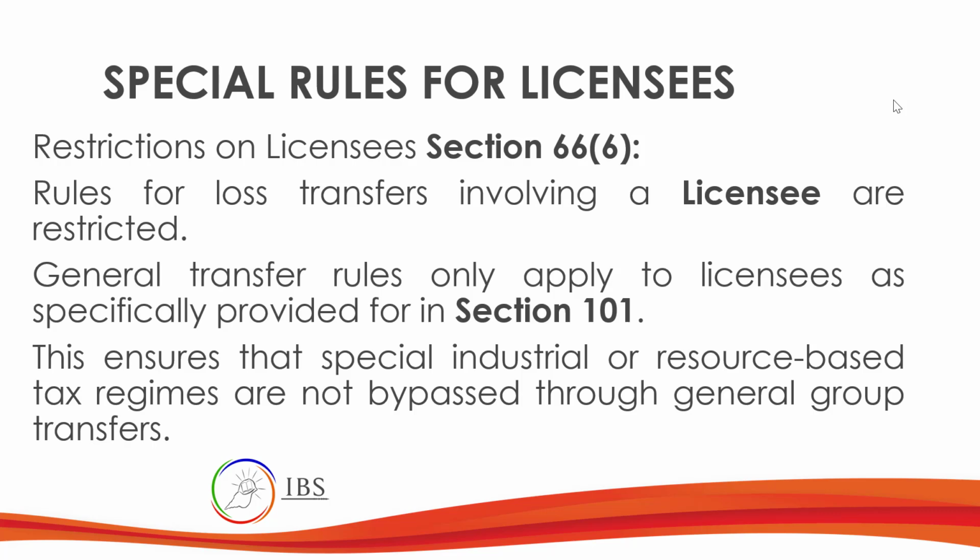Special rules for licensee: rules for loss transfer involving a licensee are restricted. General transfer rules only apply to licensees as specifically provided in Section 101. This ensures that special industrial or resource-based tax regimes are not bypassed through general group transfers.